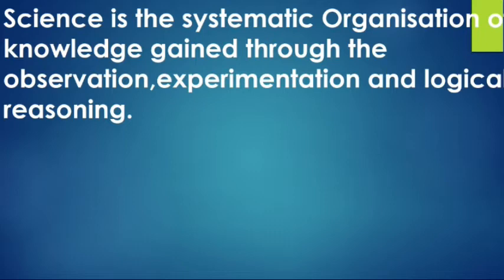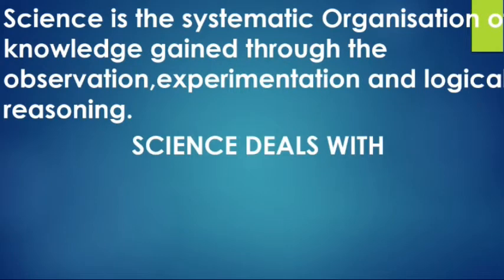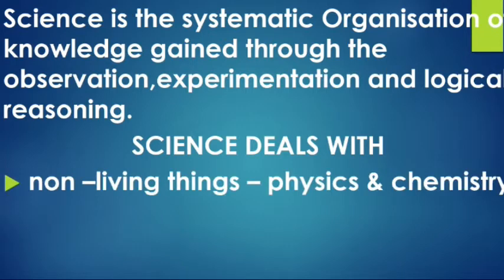Here science is classified in two topics based on living and non-living things. First we can see the non-living things. Already you know what is meant by non-living things, from your lower classes. Here science deals with non-living things, that is we say physical science. Physical science contains physics and chemistry. In physics, we deal with the study of nature around the human.